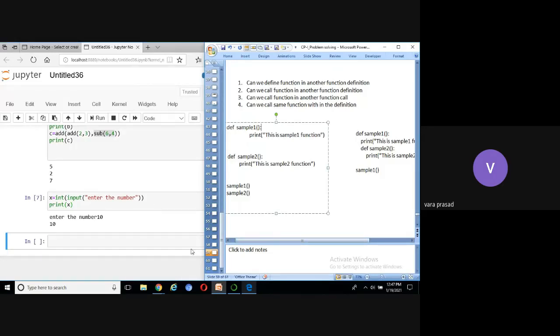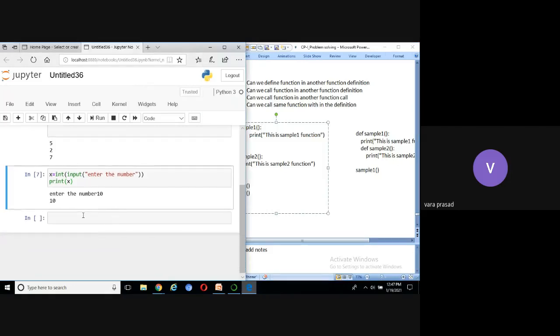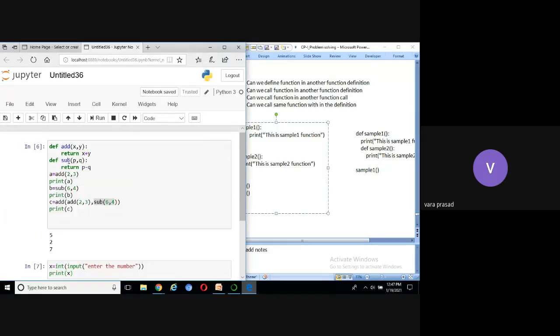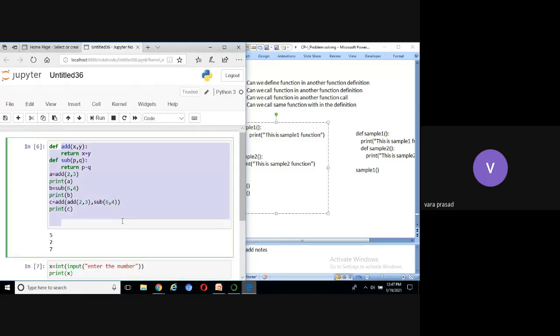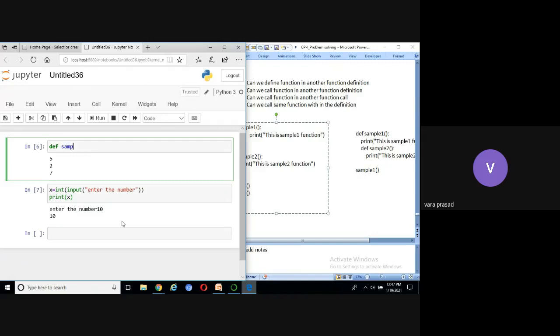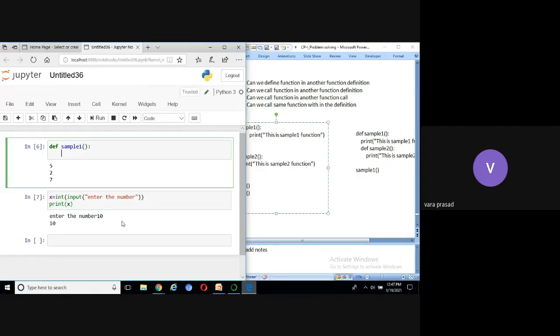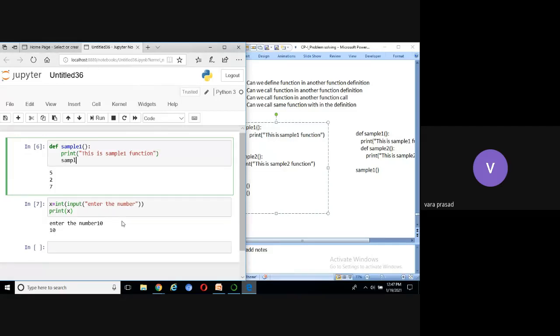That means you can take one example here. Sample 1, indentation, print "this is sample 1". Then we are calling the same function here, sample 1.